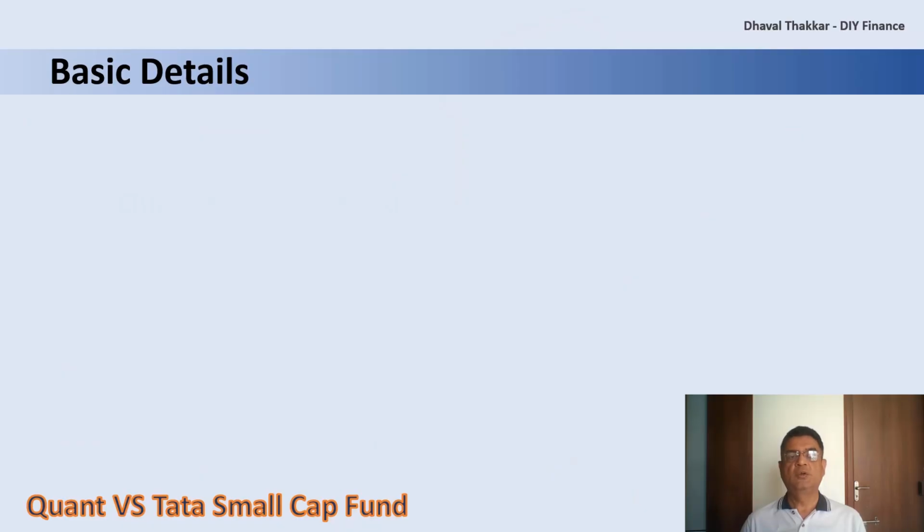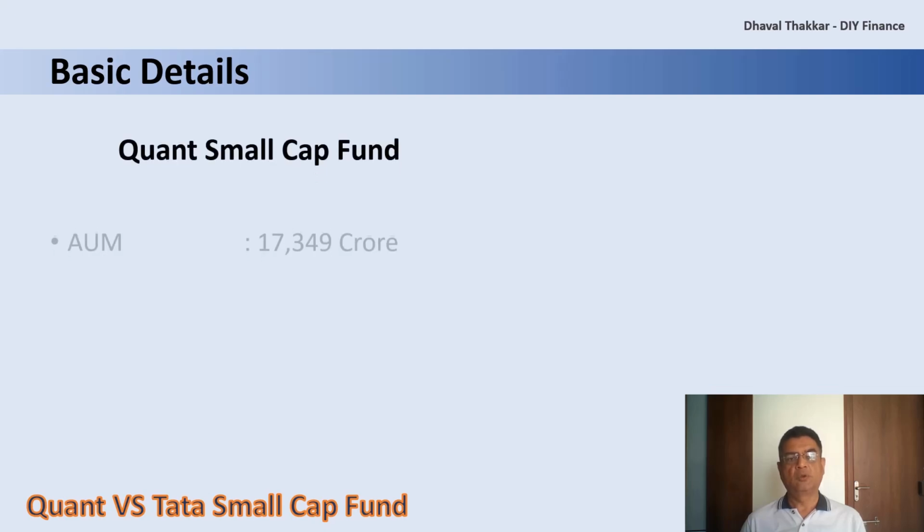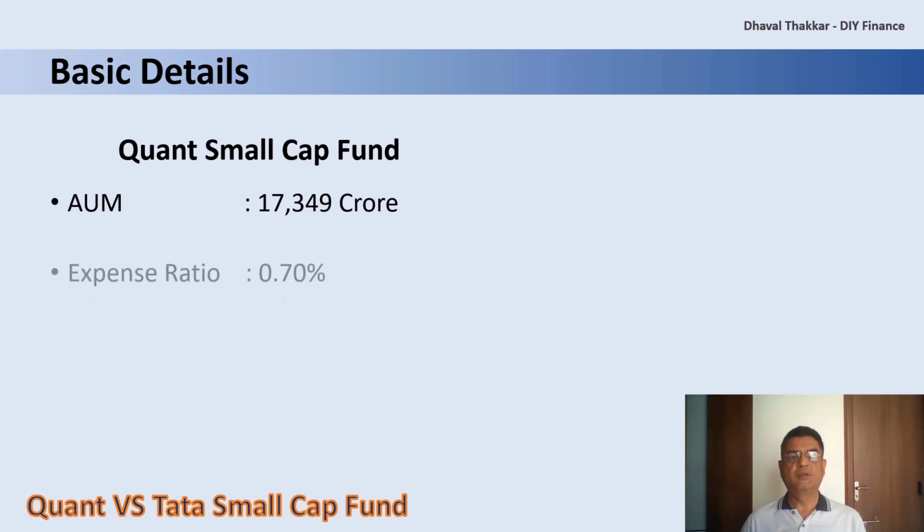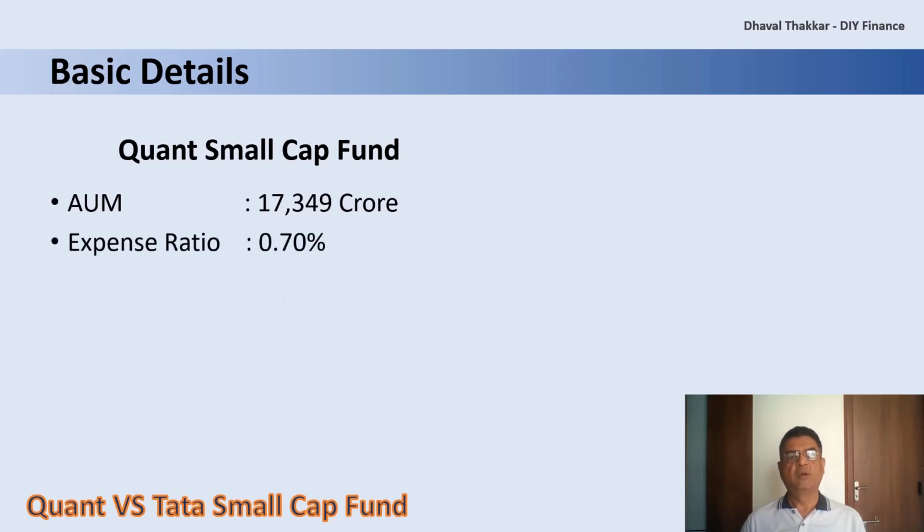So let's start the video with the basic details. First, for Quant Small Cap Fund. The AUM, that is the total asset under management, is around 17,350 crores, which is on a little higher side for a small cap fund. The expense ratio is 0.70%, which is little higher when compared to the average expense ratio of small cap schemes. The benchmark index, that is the reference against which the scheme is compared, is Nifty Small Cap 250 TRI.